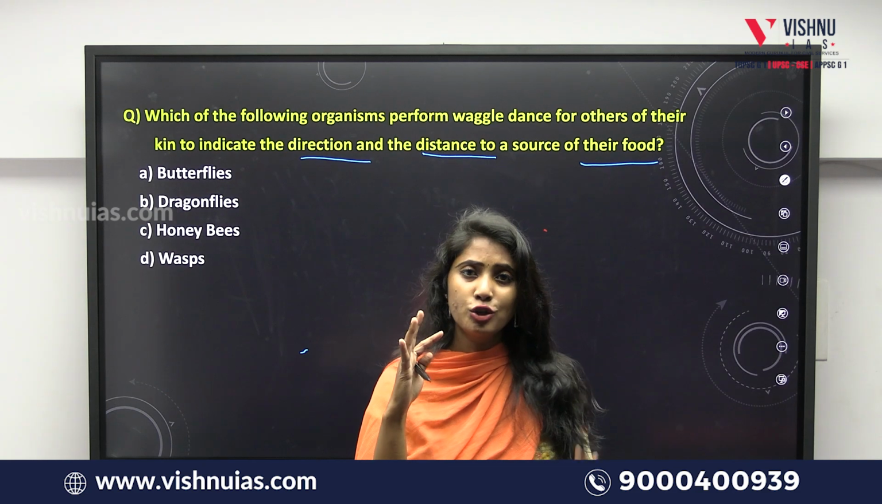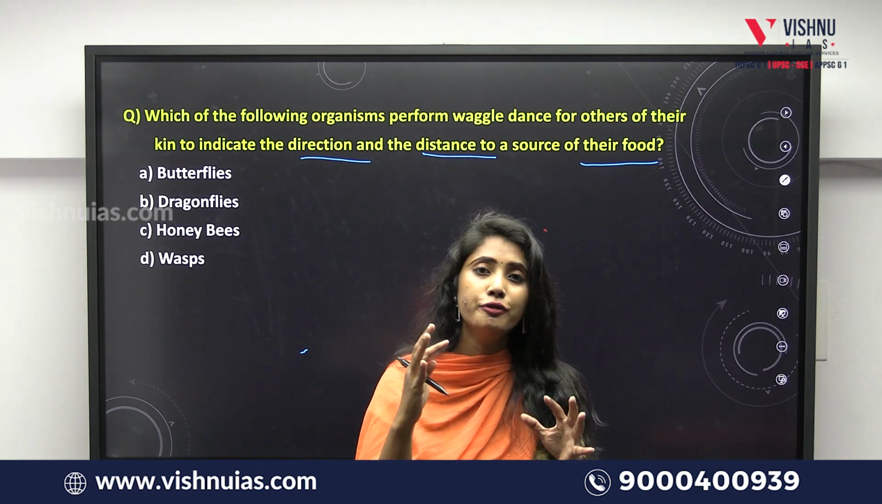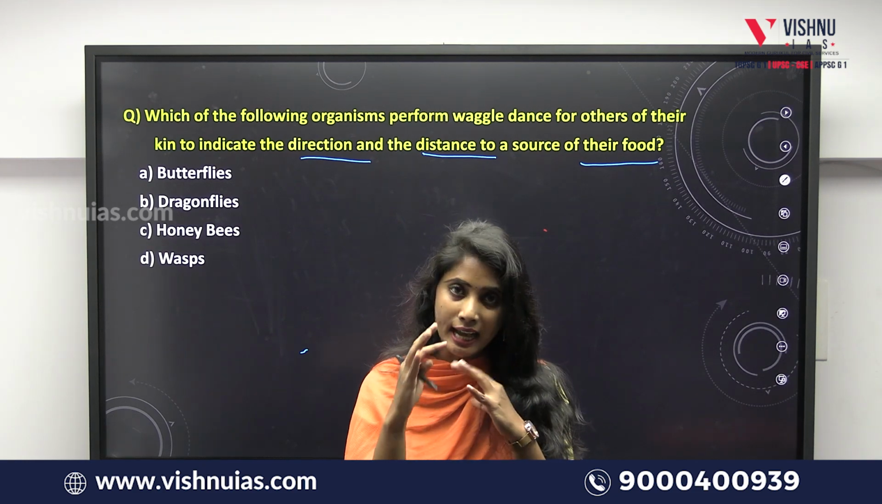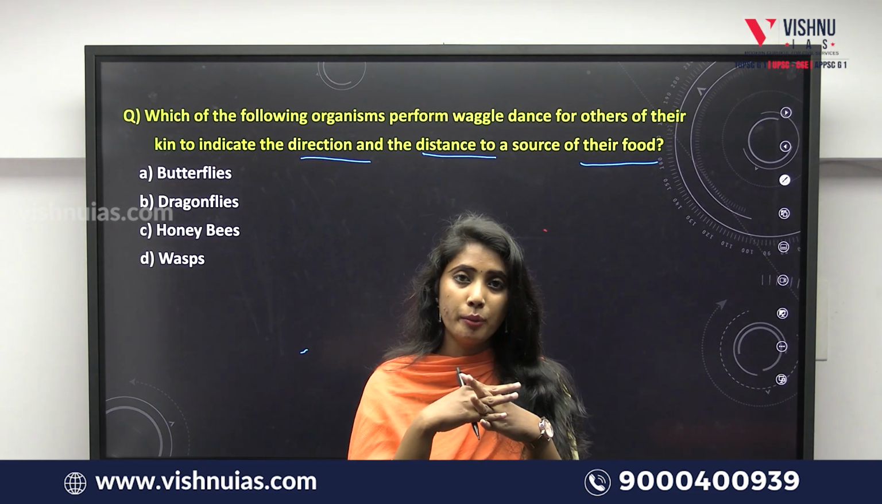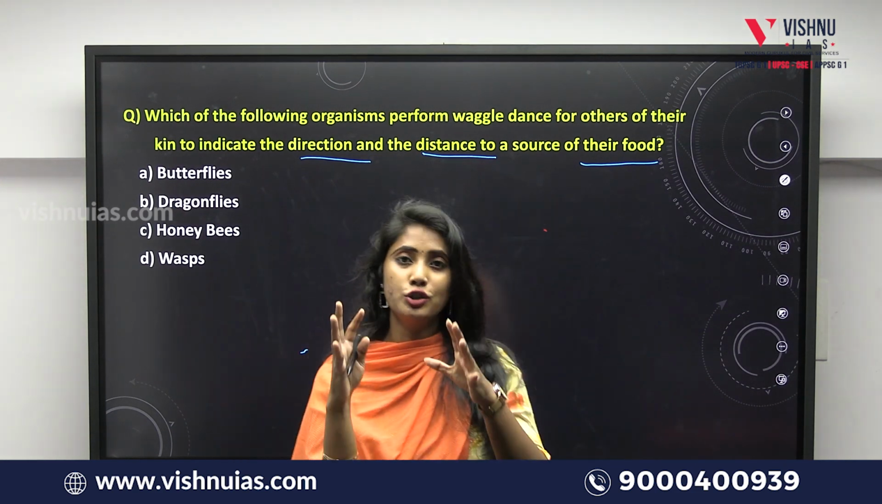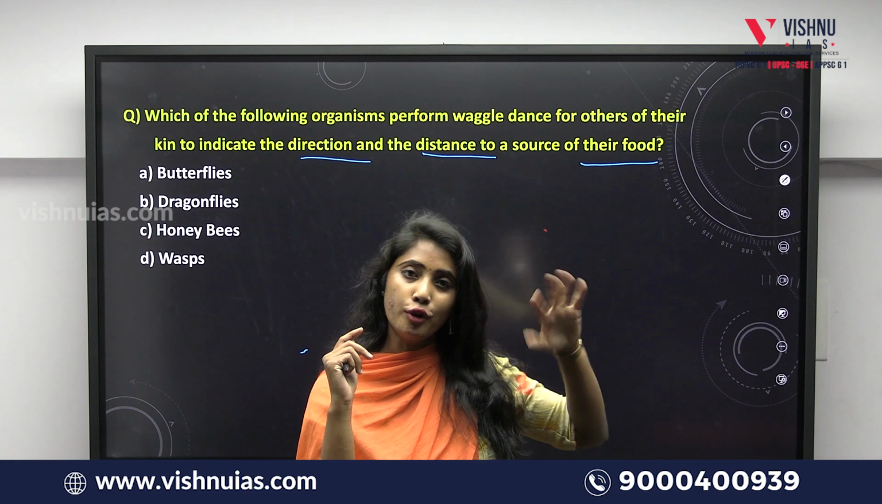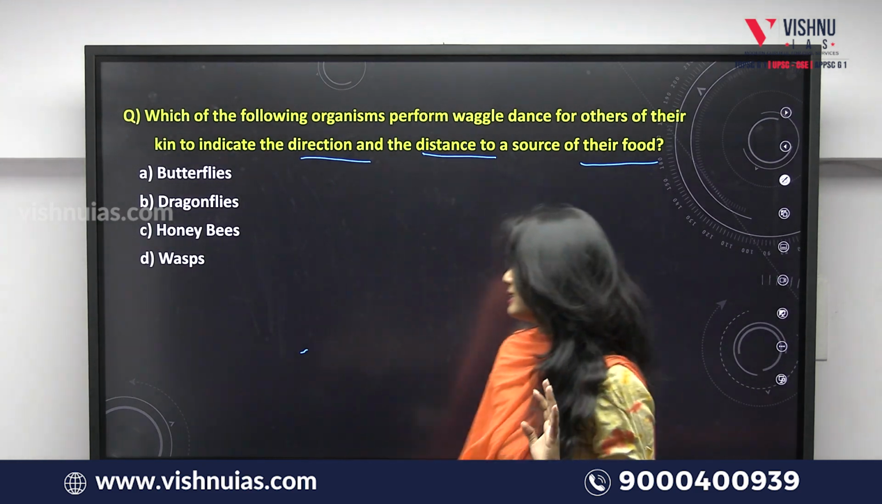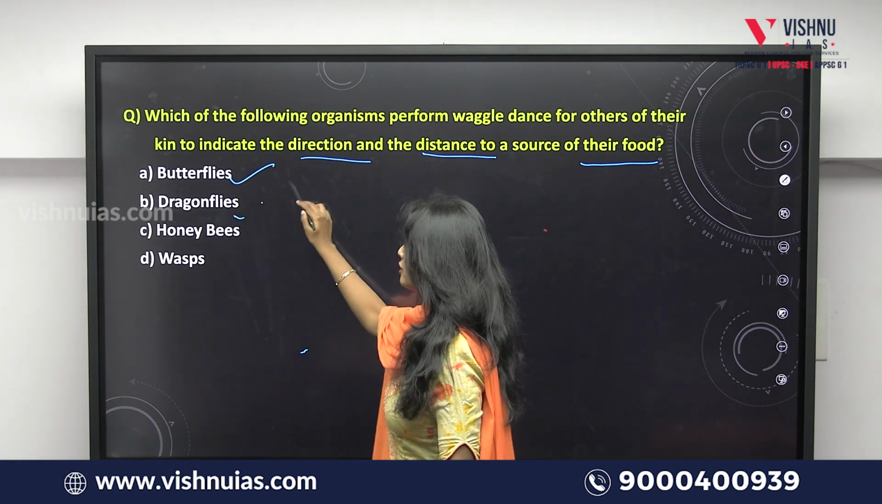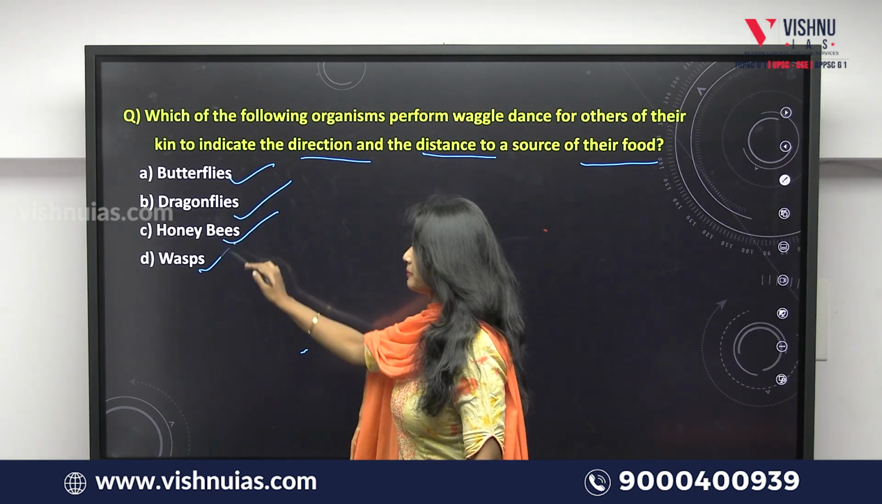There is a certain group of insects that perform a peculiar dance called the waggle dance. Why do they perform it? In order to indicate the direction as well as the distance to their food sources for their group to follow them. What is that insect? That is the question that has been asked. What are the options given? Butterflies, dragonflies, honeybees and wasps.